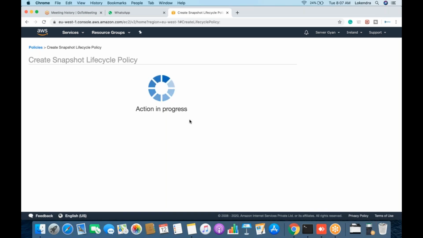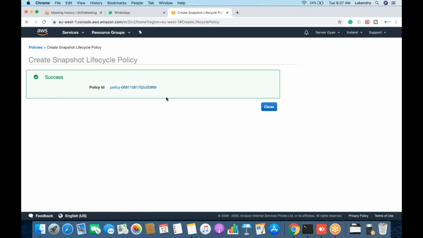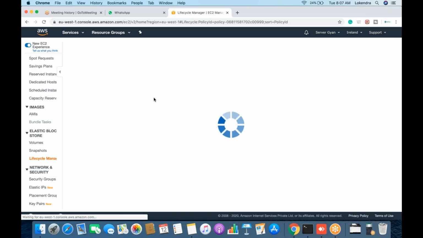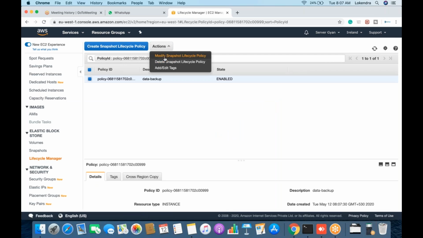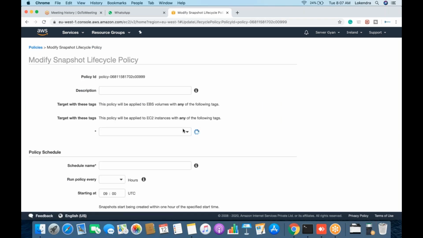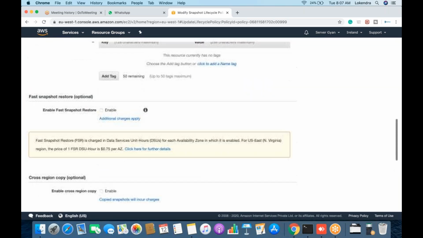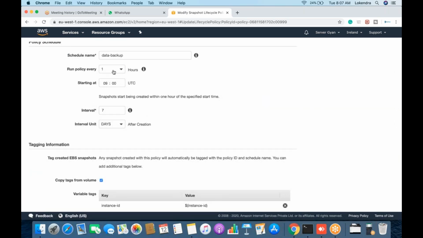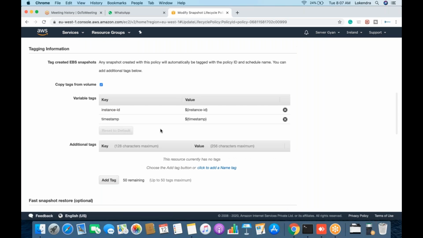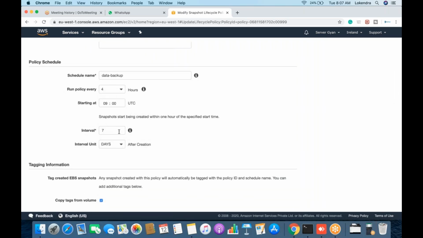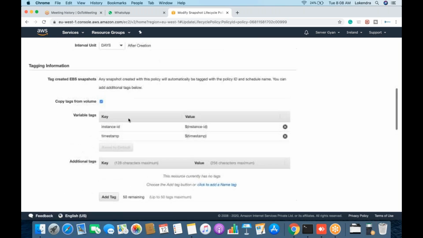If I need to modify this, I can easily modify it without any problem. I'll go here, select this policy, and choose whatever I want, like modify or delete it. For example, I want to modify it so this policy should not run every 1 hour, but every 4 hours. The interval is not going to be 7, it is going to be maybe 1 day, so it will take backup of 1 day only.